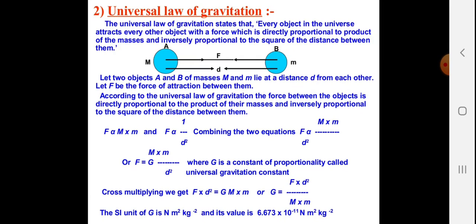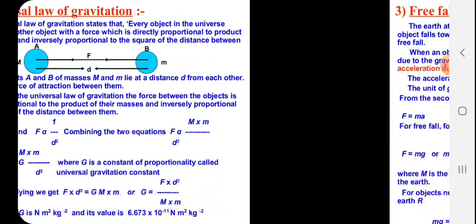The SI unit, or international system unit, of G is Newton meter square per kg square, and its value is 6.673 × 10^-11 N m² kg^-2.